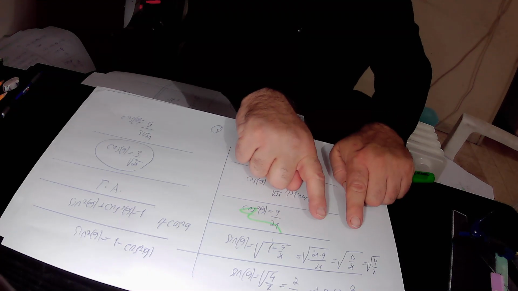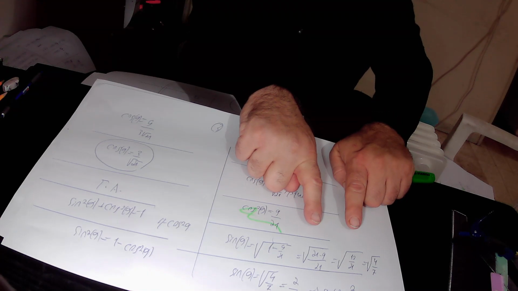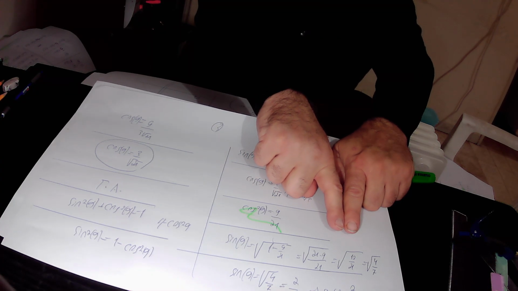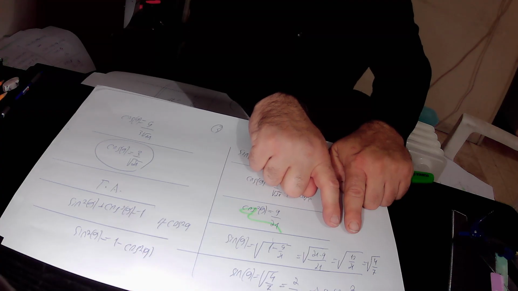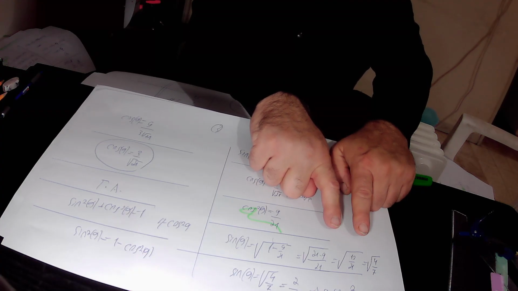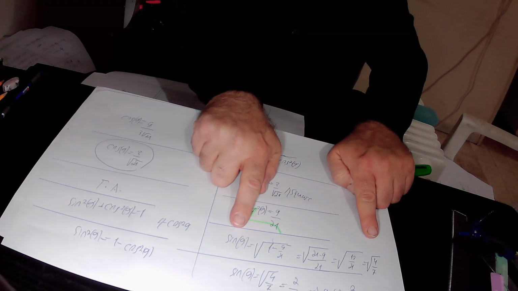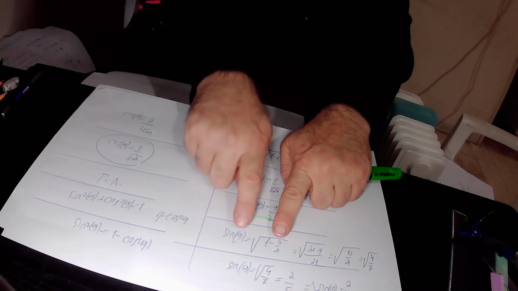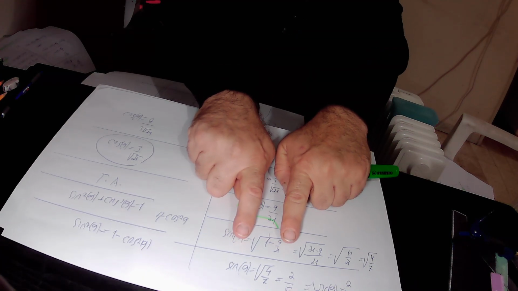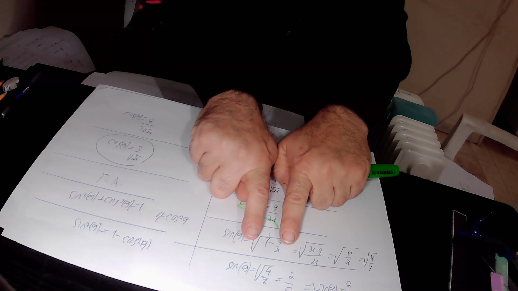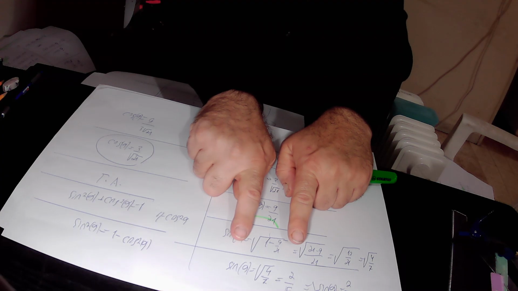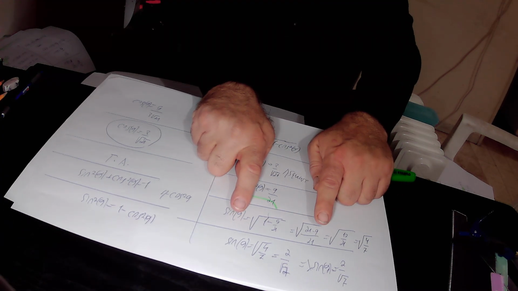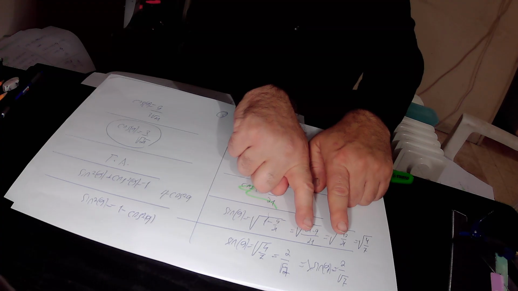21 minus 9 is 12. So in total, this expression equals the square root of 12 over 21. Here we divided both the numerator and the denominator of this number by 3. 12 over 3 is 4 and 21 over 3 is 7. So in total, we found out that sine alpha equals the square root of 4 over 7. Here we took 4 out of the root. The square root of 4 is 2. So inside the root we are left only with 7. So in total, we found out that sine alpha equals 2 over square root of 7. Again, sine alpha equals 2 over square root of 7.